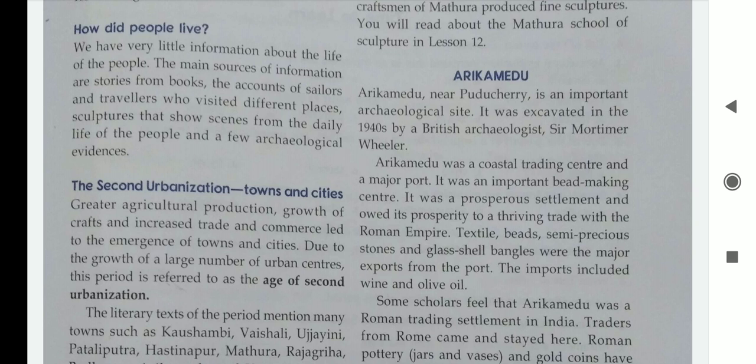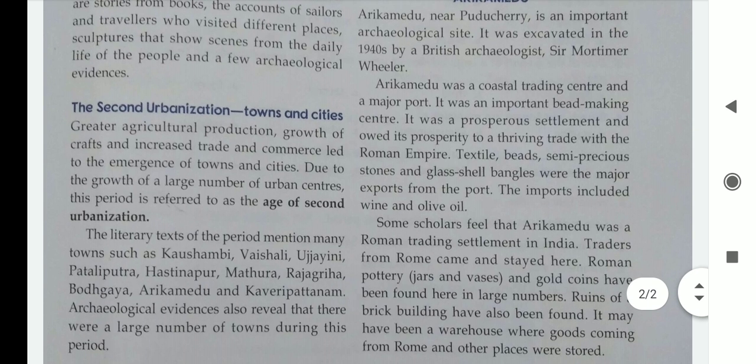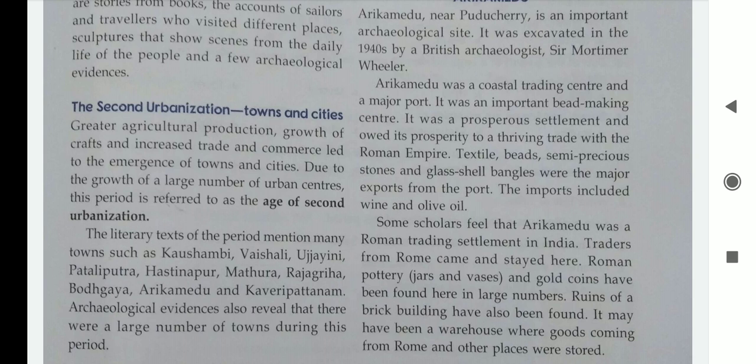And now the second topic: urbanization, towns and cities. Greater agricultural production, growth of crafts and increased trade and commerce led to the emergence of towns and cities. Because everything was increasing and had good growth, it created a need to develop more towns and cities.